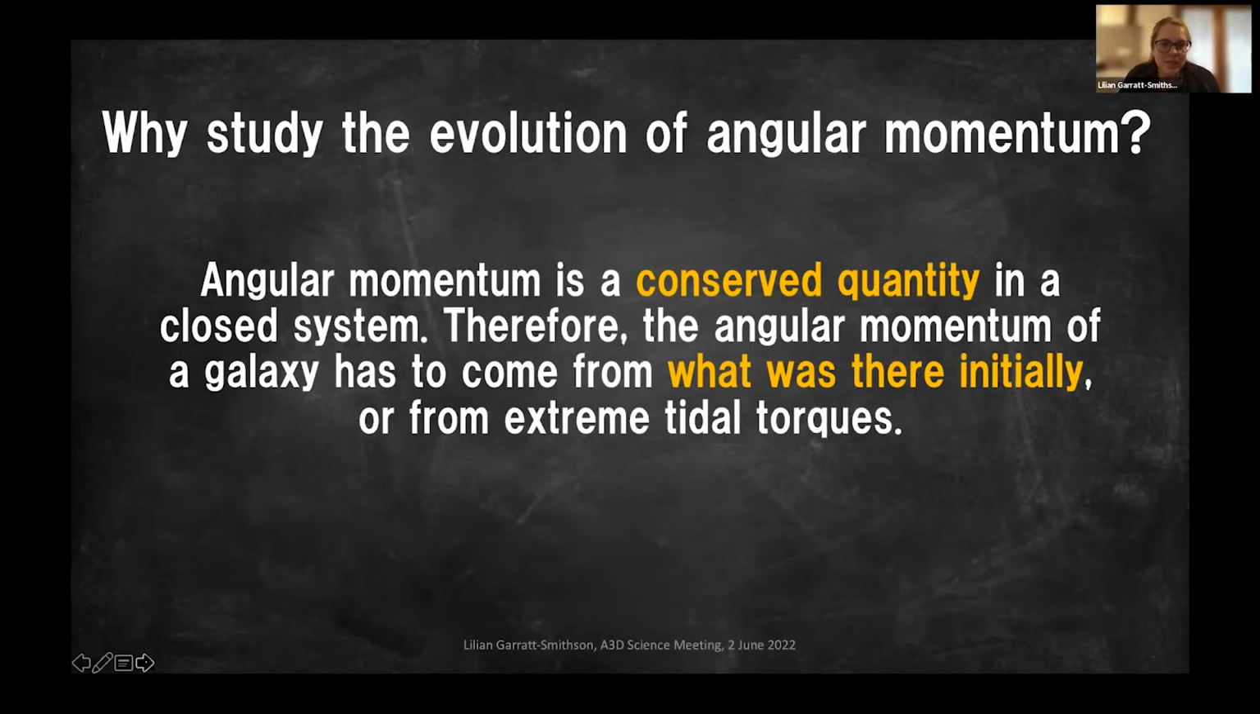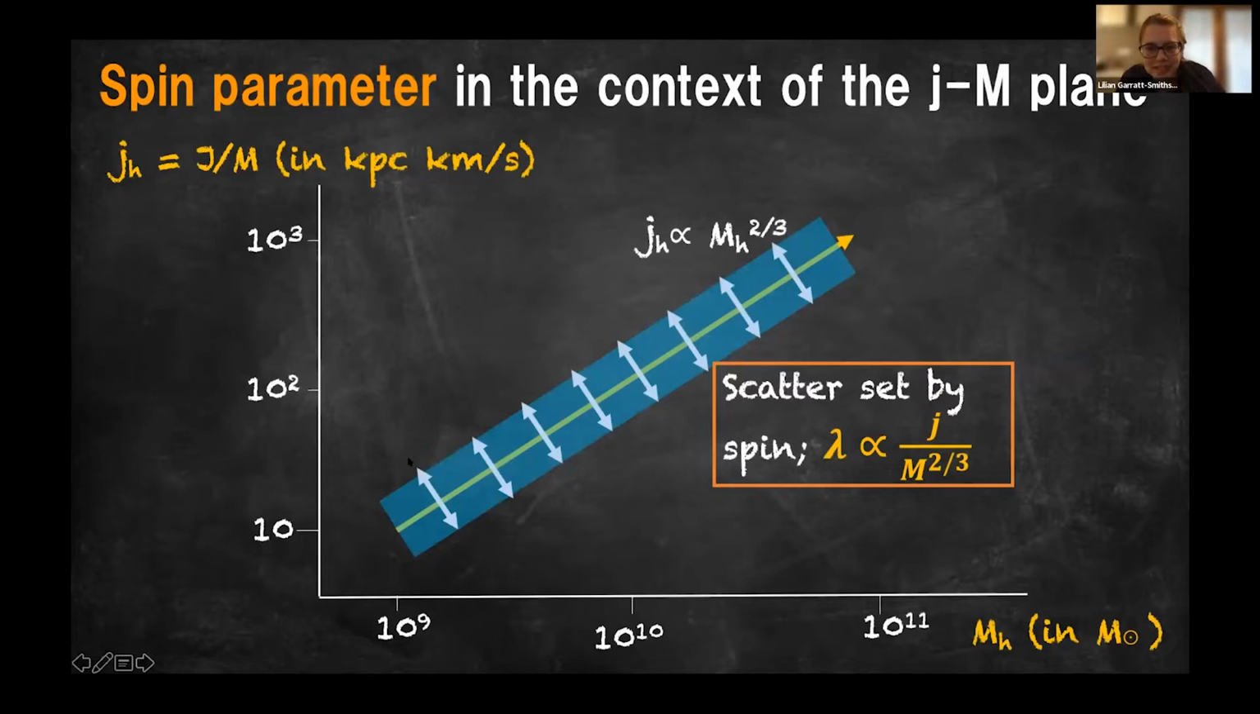As we just heard, angular momentum is a conserved quantity in a closed system. Therefore, the angular momentum of a galaxy has to come from what was there initially, or from extreme tidal torques. A lot of people, when they think of angular momentum, think of it in this specific angular momentum-mass plane. Here I've got the specific angular momentum of a dark matter halo versus the halo mass. When you think of the spin parameter in this plane, you can think of it as the scatter off this relation.